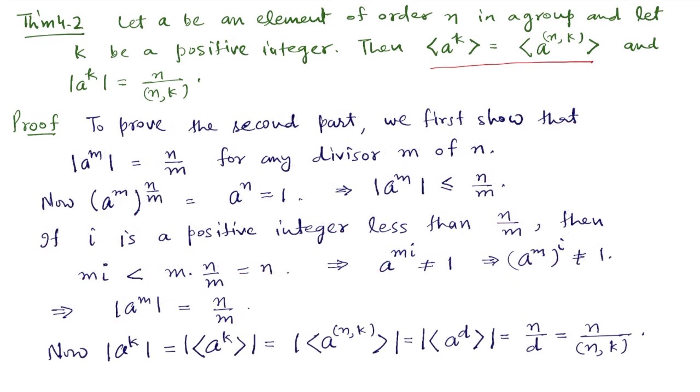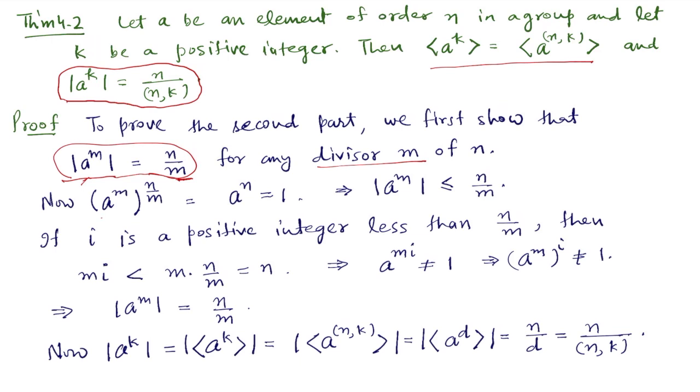Now we prove the second part, that means the order of a to the power k is equal to n divided by GCD of n and k. To prove this, we first show that the order of a to the power m is equal to n by m for any divisor m of n. To prove that the order of a to the power m is n by m, we have to show that n by m kills a to the power m, and also it is the smallest that kills a to the power m. So first we show that n by m kills a to the power m.